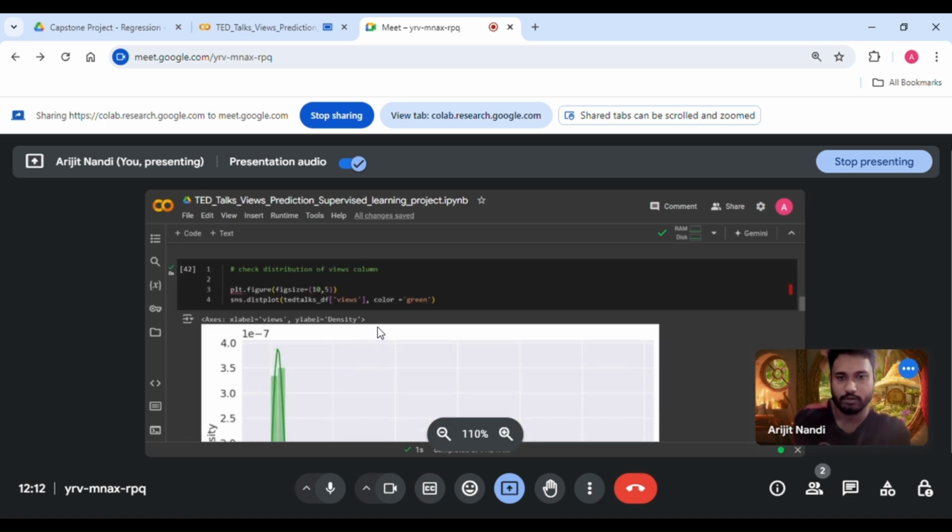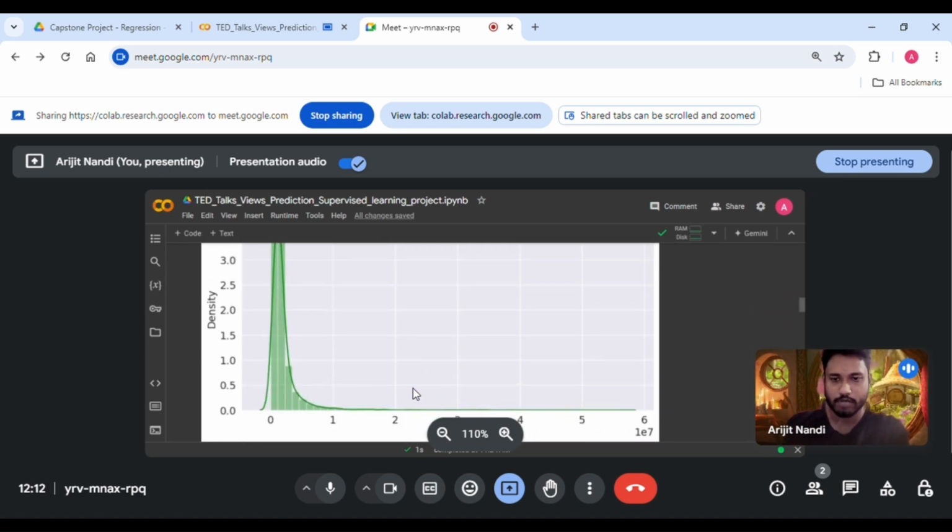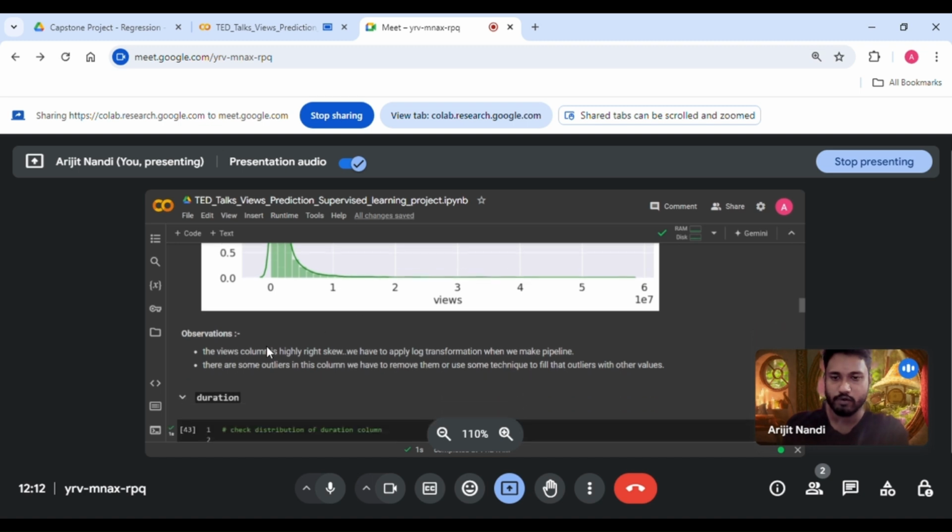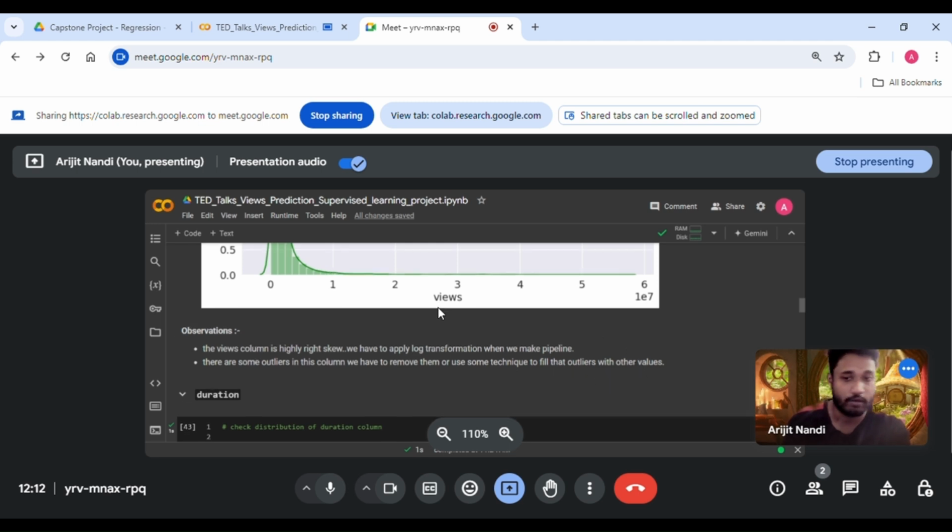So now checking the views. You can see this views column is also right skewed, highly right skewed. So observation: the views column is highly right skewed. We have to apply log transformation when we make the pipeline. There are some outliers in this column. We have to remove them or use some technique to fill those outliers with other values.